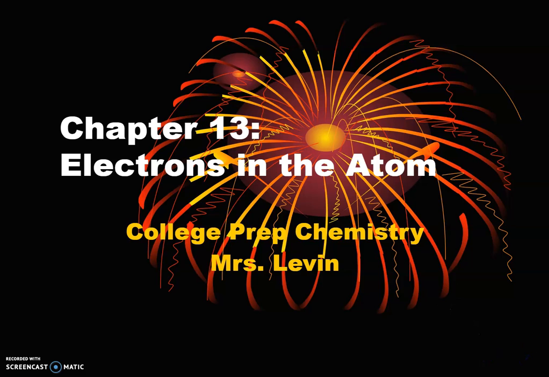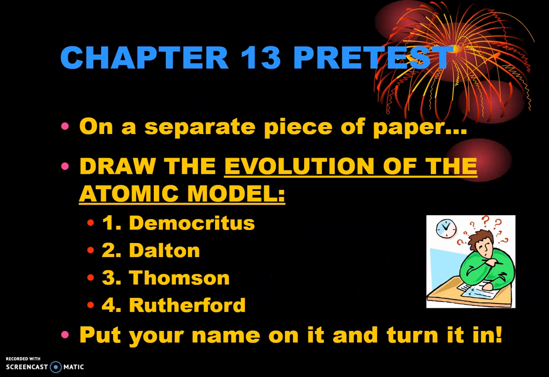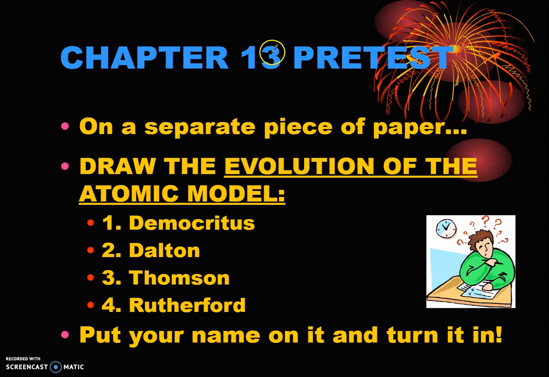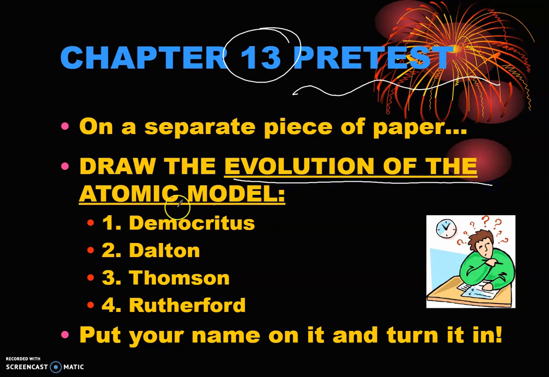Textbooks aren't always written in the ways that make most sense for students. But what is important is that we take a little pretest. Yes, I know that you've done this for other chapters, but I want you to review the evolution of the atomic model, which we did in chapter 5. You should recognize Democritus, Dalton, Thomson, and Rutherford's names.